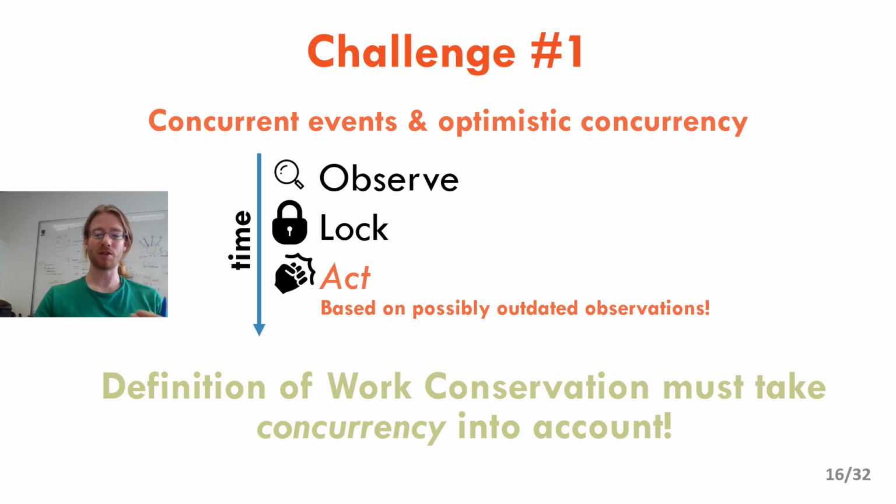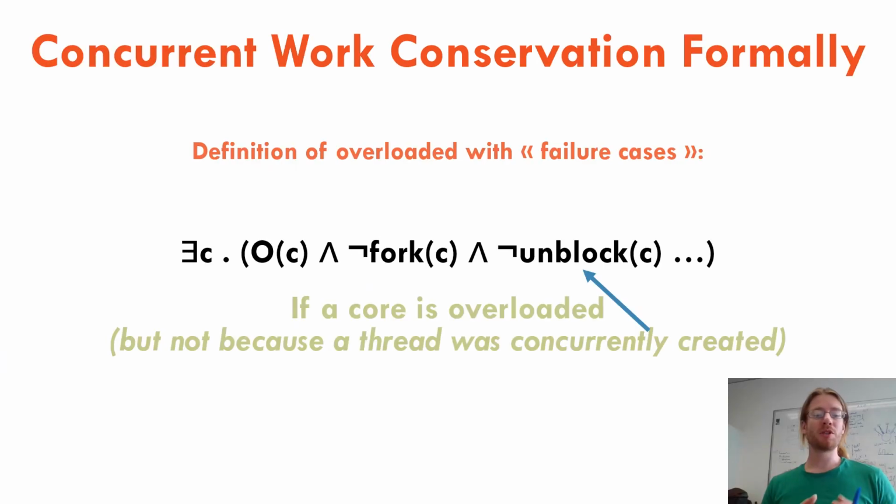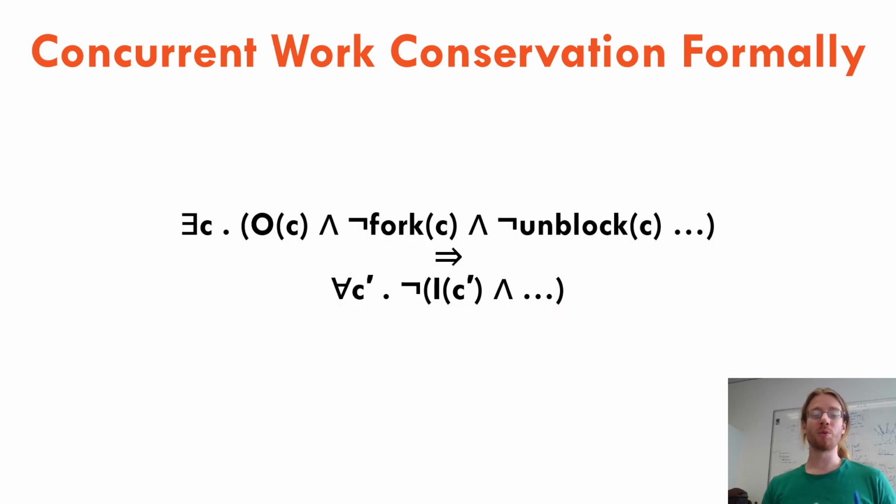The naive definition is not enough. In practice, what we do is change the definition of what it means to be overloaded or to be idle by taking into account possible concurrent events that might cause load balancing to fail. So for instance, we say that a core is overloaded if it has 2 or more threads, but only if the threads were not recently created by a concurrent event. So if a fork, for instance, or if a thread was unblocked concurrently with a load balancing, we do not consider that the core is overloaded. And we do the same for the definition of idleness. All details are in the paper if you are interested.